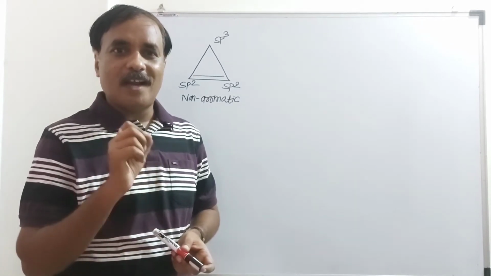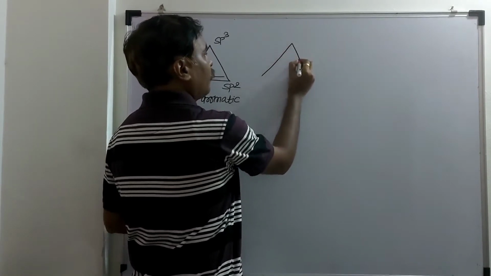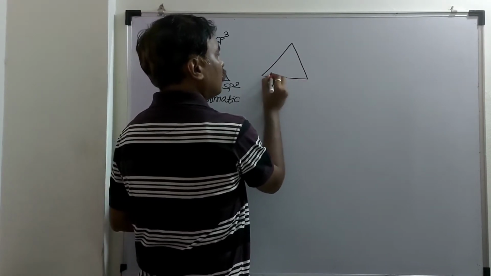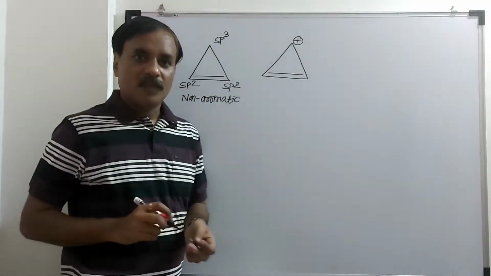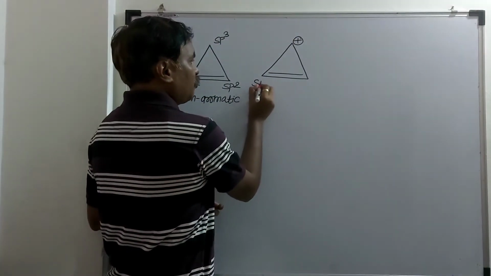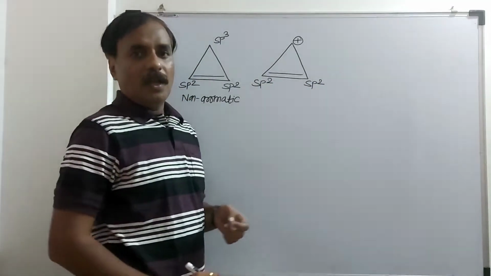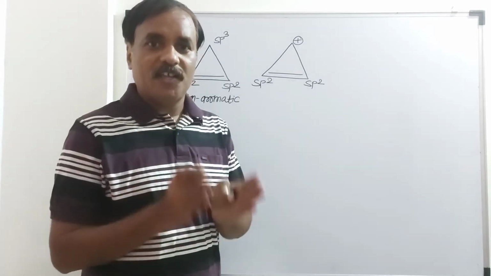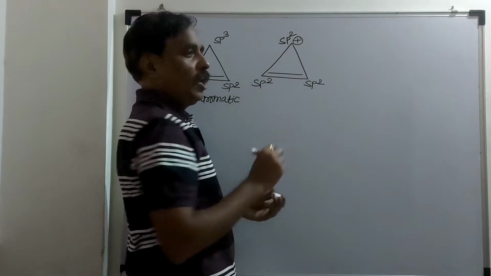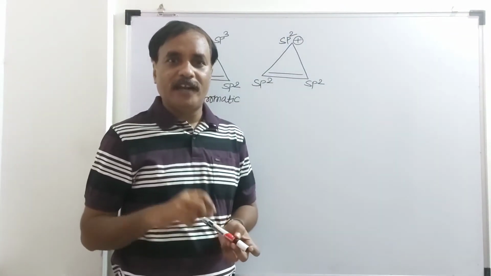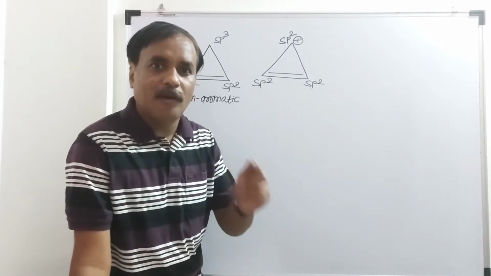Now I will take the carbocation of this. This is the carbocation. Hybridization of this carbon is sp2, here also sp2, and in case of carbocation, the hybridization of carbon is also sp2. All carbon atoms are present in the same plane and there is planarity. Now the question arises: is there any possibility of complete resonance?